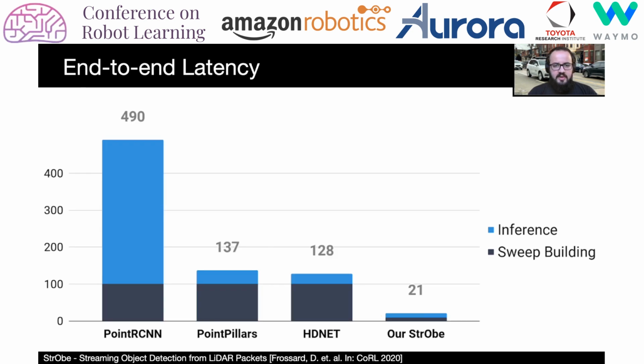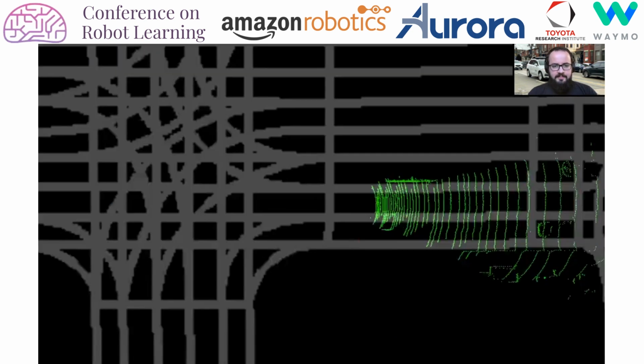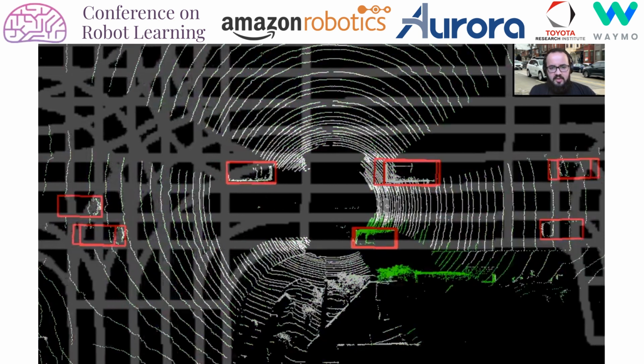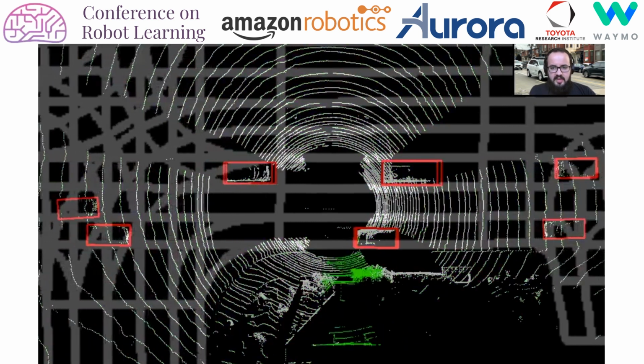While we didn't take into account model runtime for the metric, it is an important factor for safety since it indicates the minimum amount of time the system would require to be able to recognize an actor. We plot here the sweep build and model inference times. The fastest full sweep detector, HDNet, takes 128 milliseconds to complete, whereas our model completes in just 21 milliseconds, a 6-time speedup.